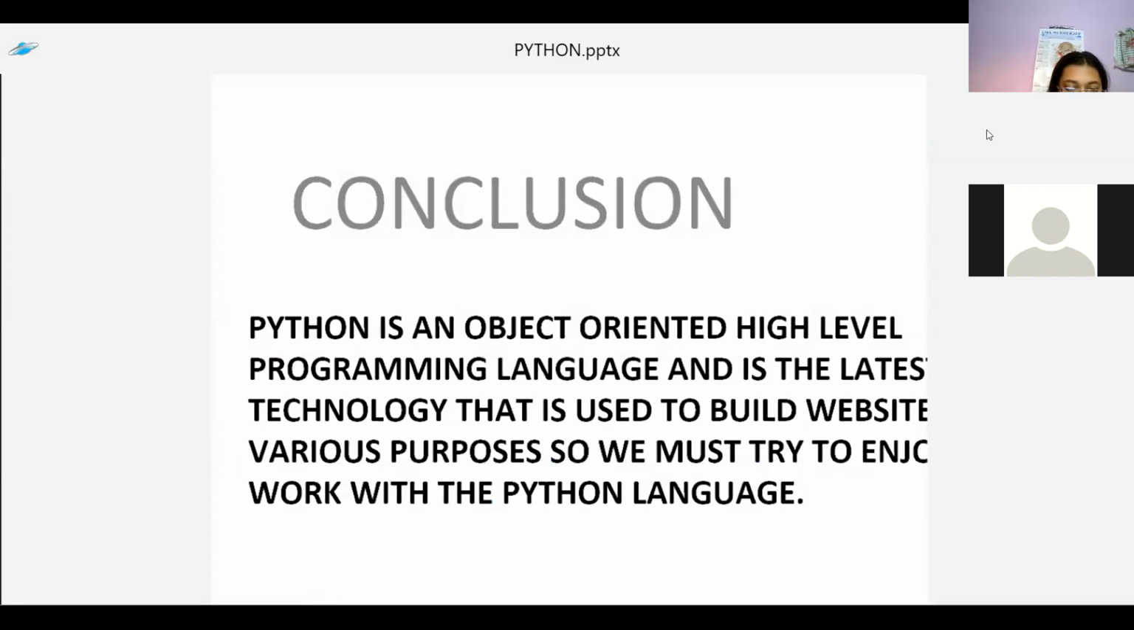Now we come to the conclusion. Python is an object-oriented, high-level programming language, used on websites for various purposes. So we must try, enjoy, and explore the Python language. Thank you about Python beginners. This was enough, and I would now require to explain to you the part of Django that is unknown to many people. Like this is the introductory side of Django.